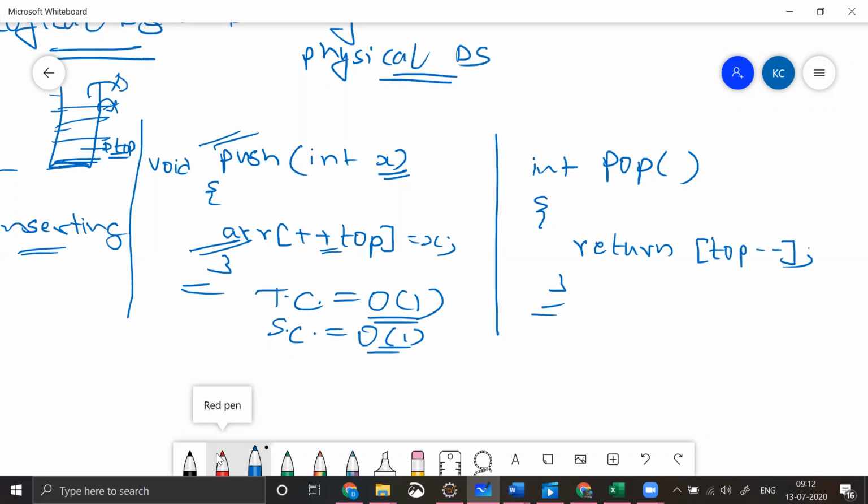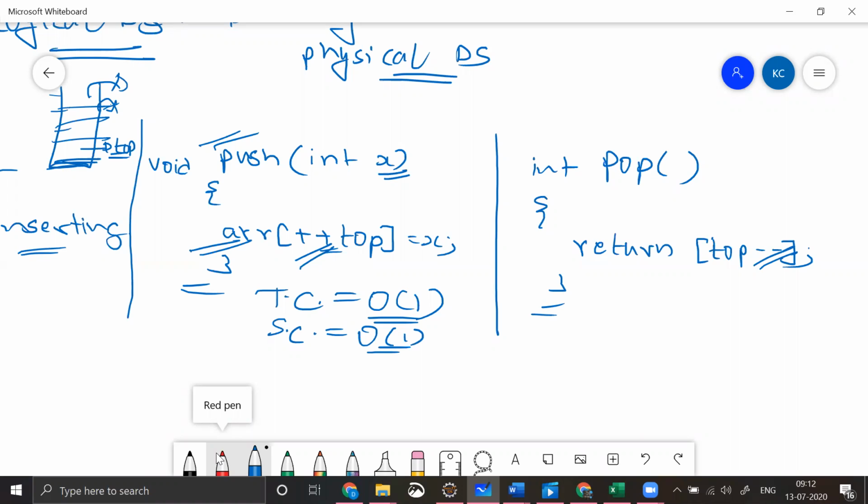What you're trying to do, you're trying to delete where? You're trying to delete at the end. The top will always be growing. You're trying to delete something at the end. This is called pre-increment operator. This is called post-increment operator, right? What will pre-increment operator do? The pre-increment operator will first increase, and then it will assign. What will the post-increment operator do? First it will return and then decrease. First it will assign and then decrease, kind of. Here the increment will happen at first, here the decrement will happen at last.